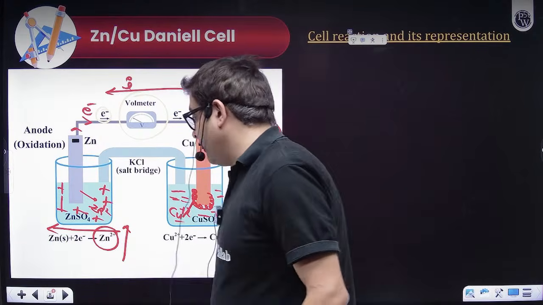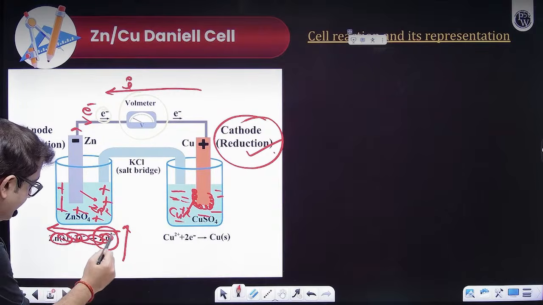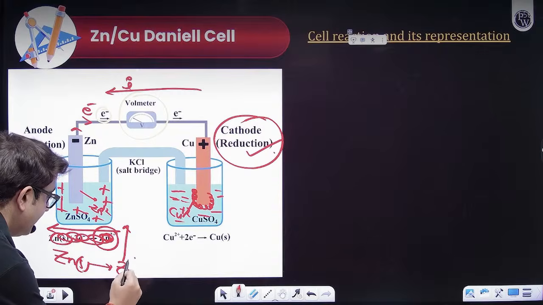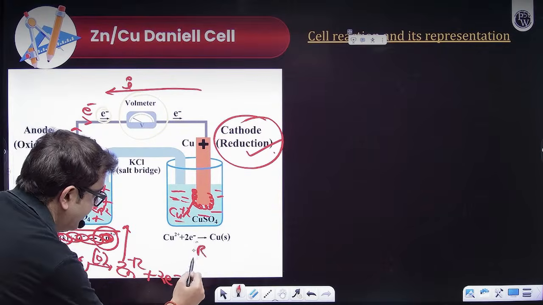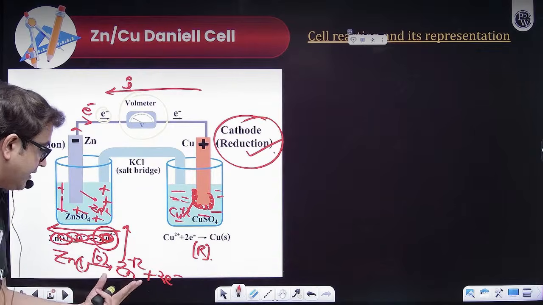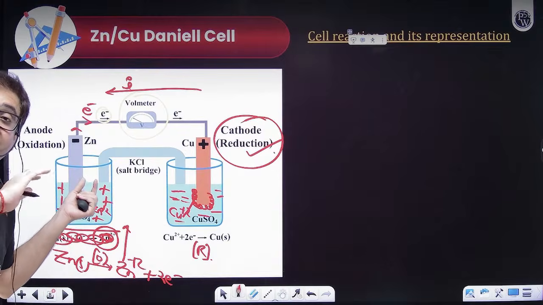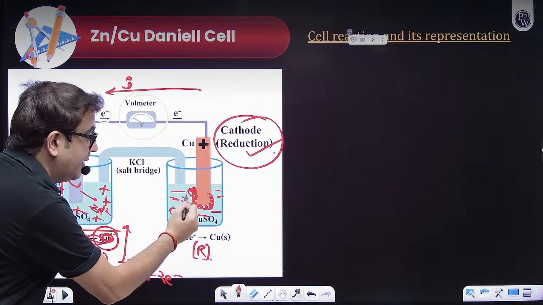So zinc, okay, the reaction written over here is wrong. It should be oxidation: zinc solid giving Zn+2 and 2 electrons. This is the oxidation half, and reduction is perfectly written over here. So sir, the cell will die when all the zinc will be dissolved. So this will be having nothing over here and all the copper will be deposited.